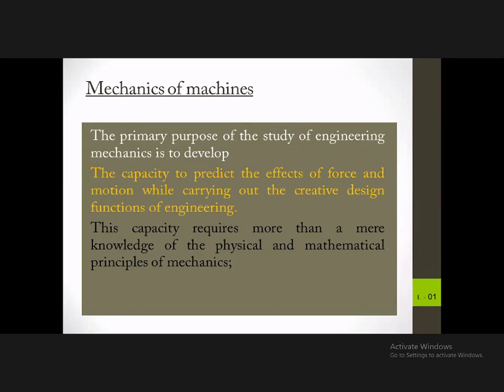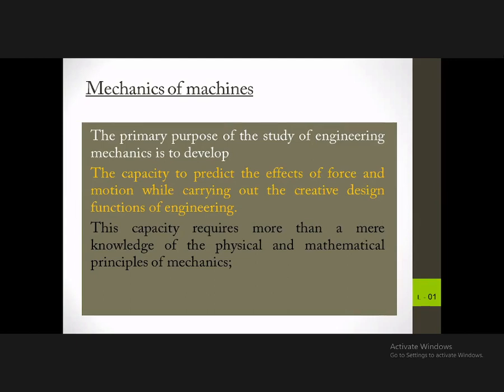The primary purpose of studying engineering mechanics is to develop the capacity to predict the effects of forces and motion while carrying out the creative design functions of engineering. So when you are designing something, you cannot create it immediately and see how it is functioning.